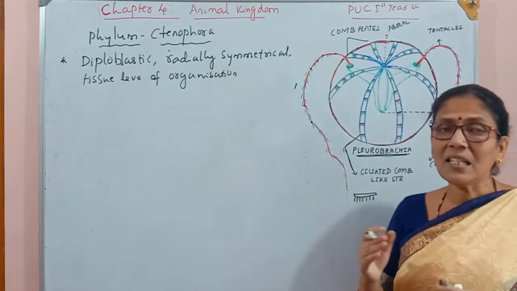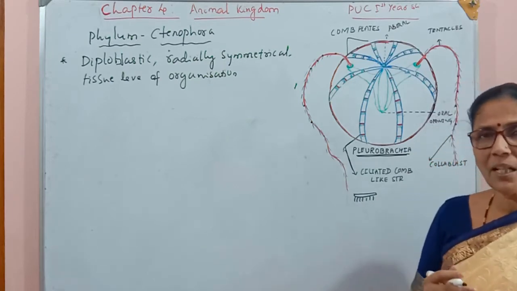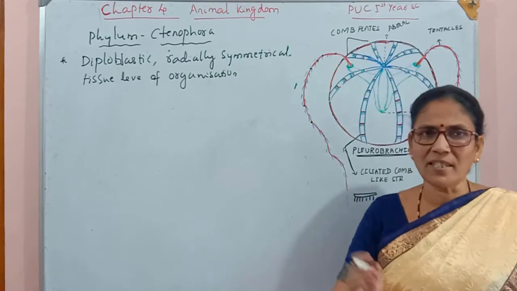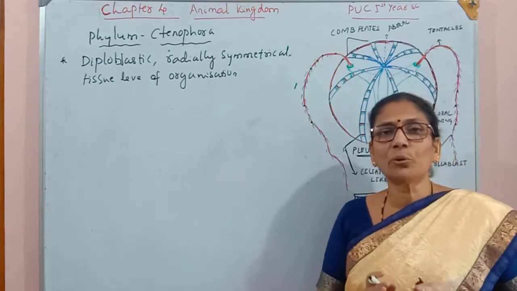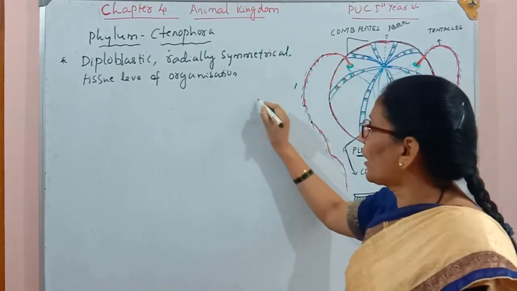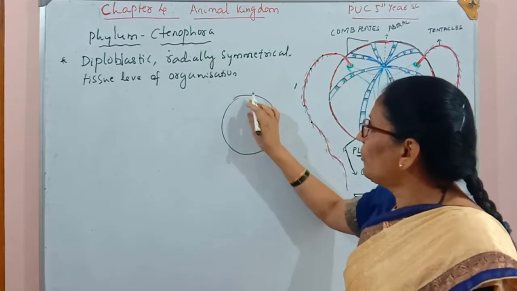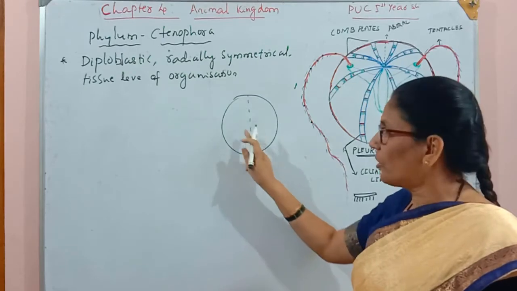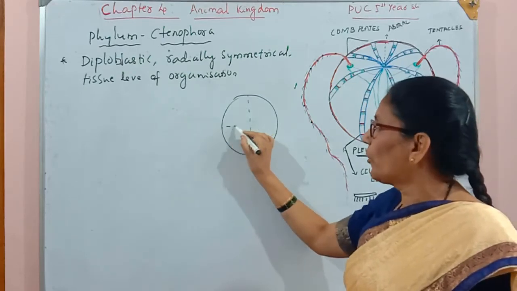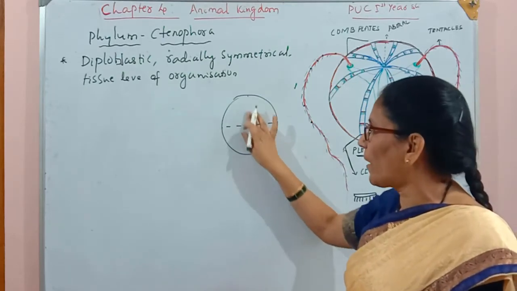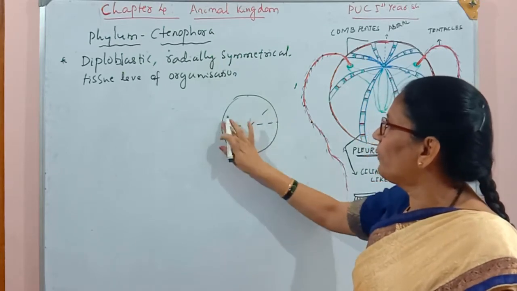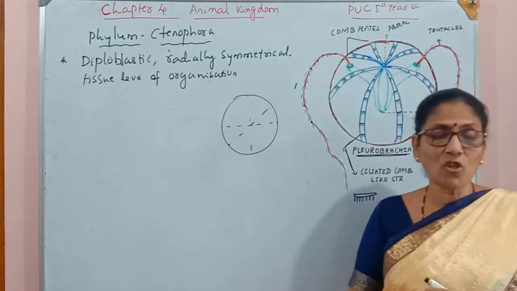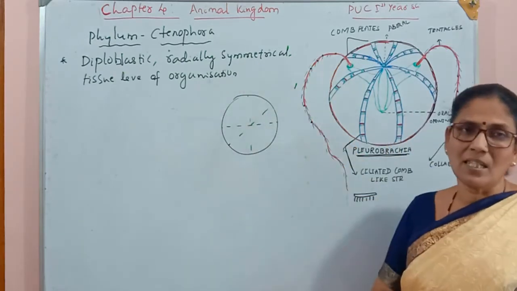Next one is radially symmetrical. Radially symmetrical means if you cut the organism's body by any plane passing through the center, that plane is going to give two equal parts. Because the organism body is round, when you cut the organism by passing through the center point in this manner, also you will get the two equal parts. If you cut in this manner also, you will get the two equal parts. If you cut in this manner also, you will get the two equal parts. Such organisms' body shape is called the radial symmetrical.